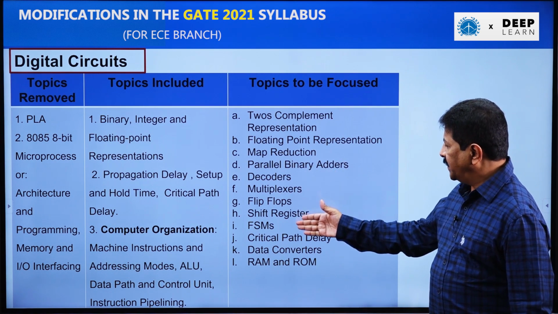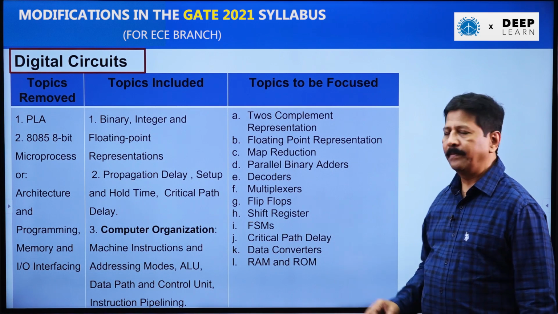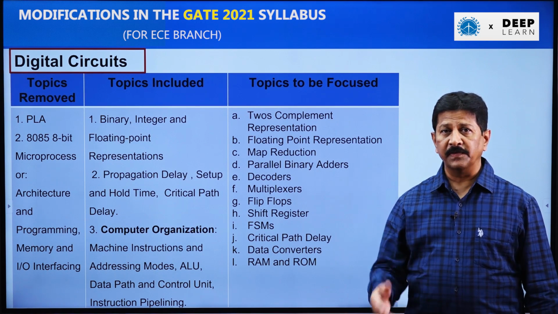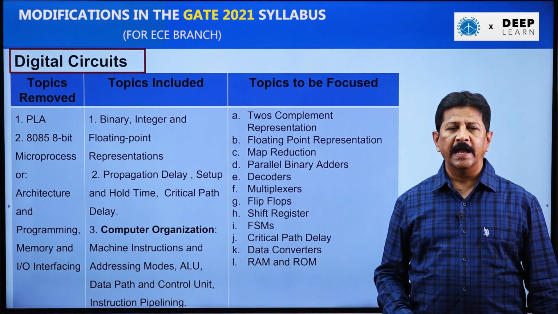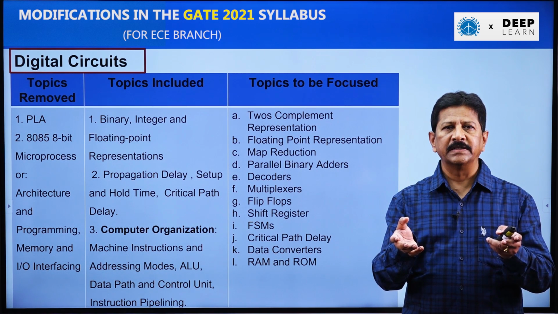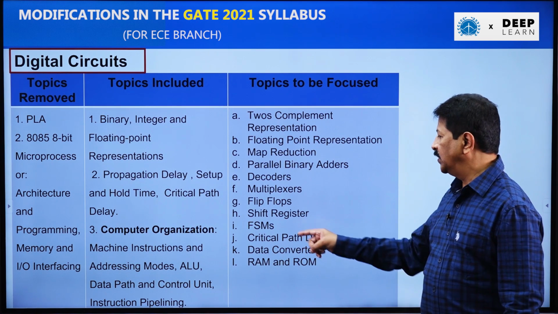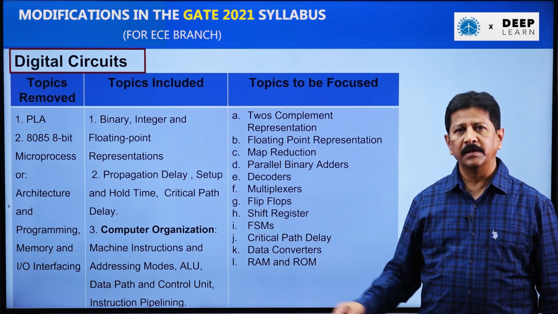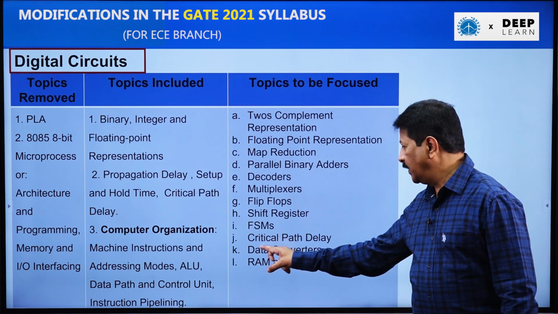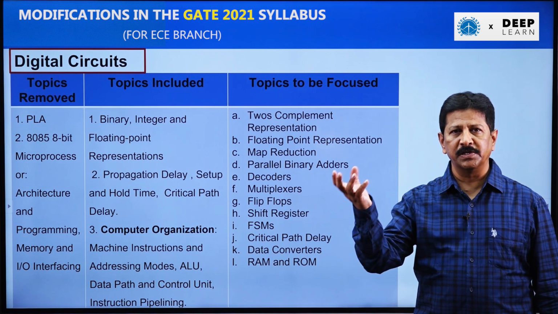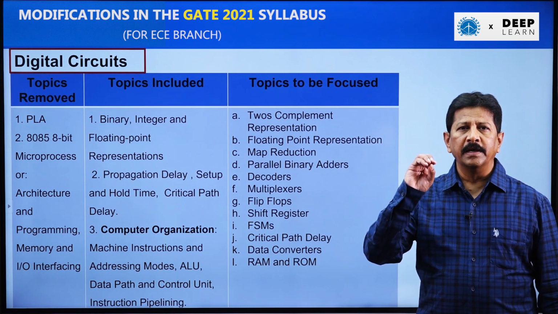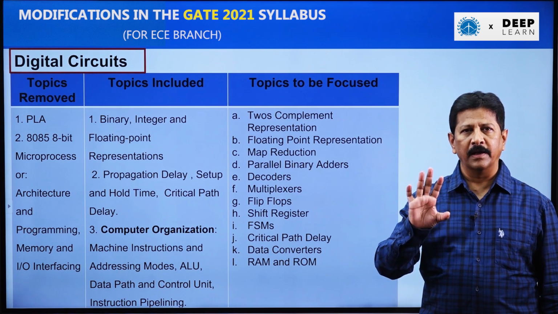And apart from all these things, finite state machines and critical path delay are very important. Application oriented questions will come based on these FSMs. For example, a traffic light controlling system needs to be designed, then how many flip-flops are required for it? Such types of questions will come. So you need to be thorough with finite state machines as well as the latest topic, critical path delay. Another important topic is data converters, that is analog to digital and digital to analog converters. Semiconductor memories are mostly theoretical, so not many questions are coming on that.